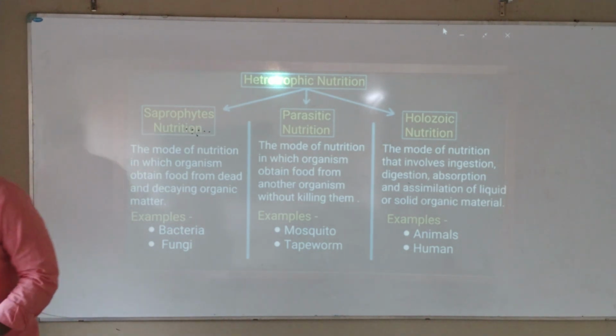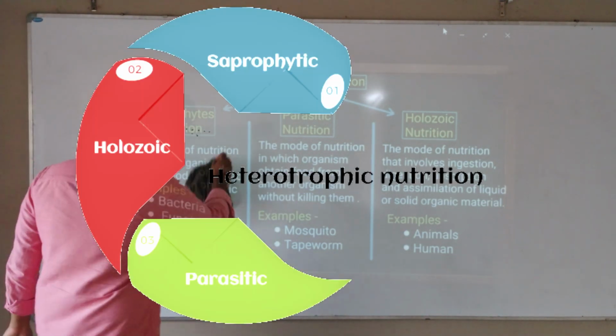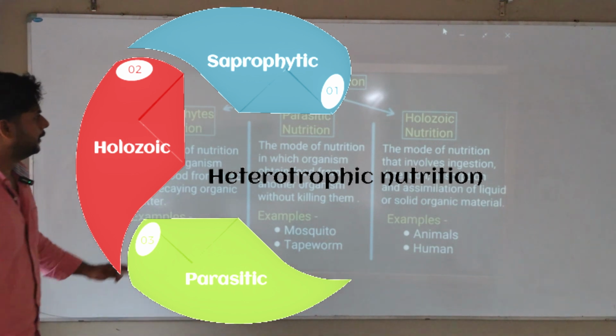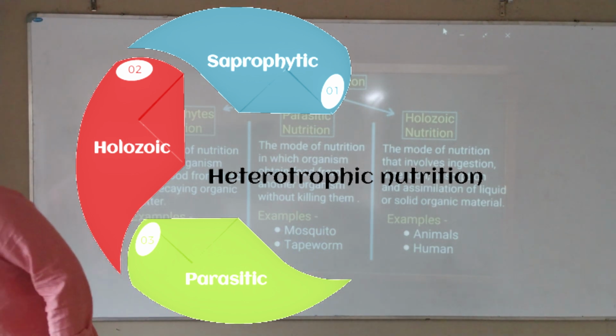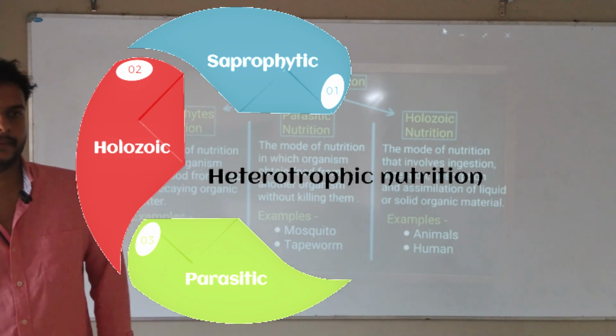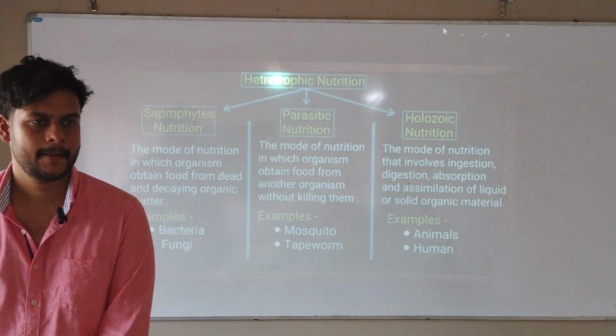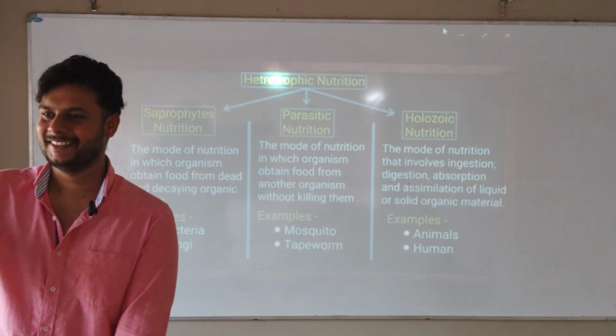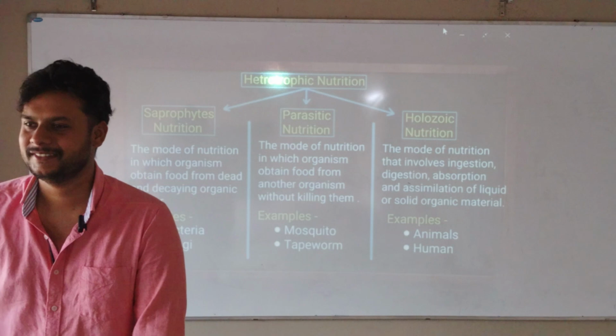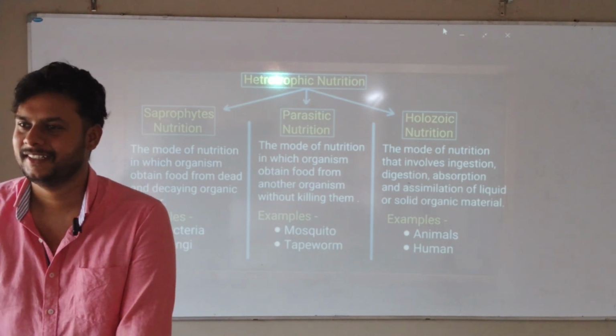Now, this is the most important thing. So heterotrophic nutrition means what? Ankit, heterotrophic. Shreya, heterotrophic.